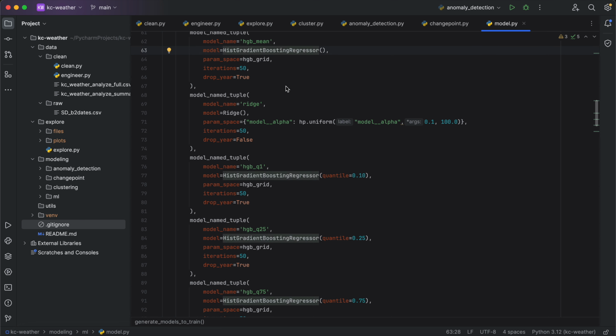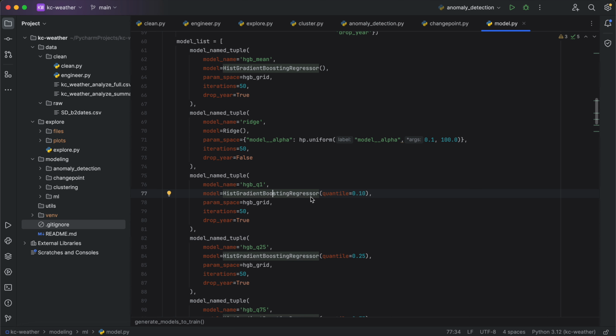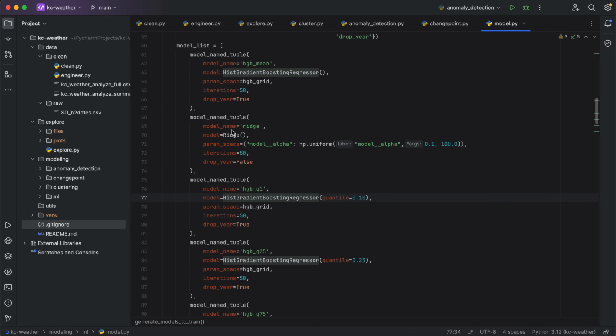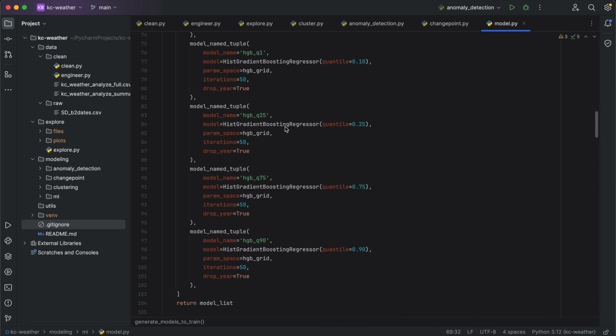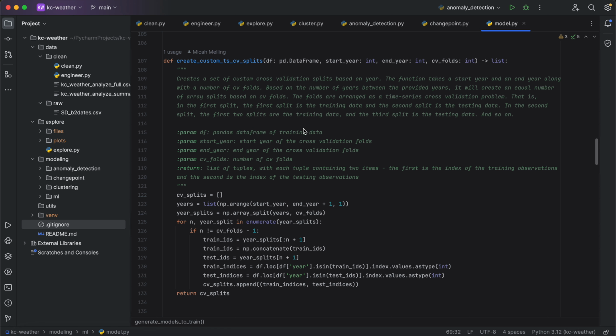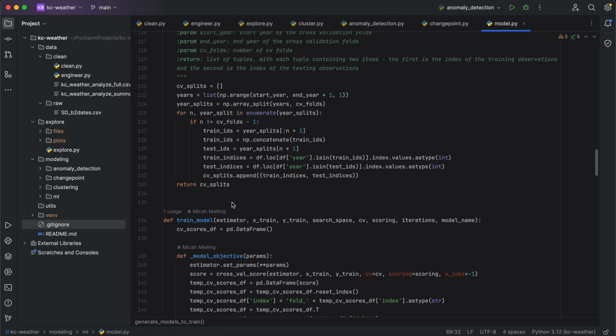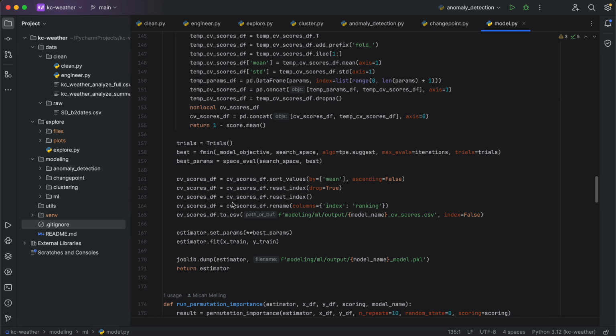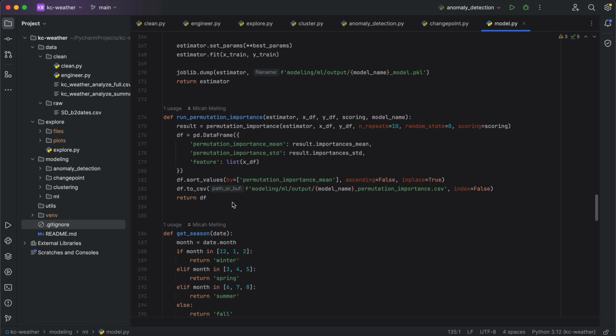We also do predicting the mean. We also do some quantile regression to analyze that as well. We also do it through ridge regression, and I'll explain that a little bit more later. We do some custom time series cross-validation. So again, we need to cross-validate in a way that's time aware. We can't just throw a bunch of years randomly into cross-validation folds. This uses HyperOpt to optimize the parameters.